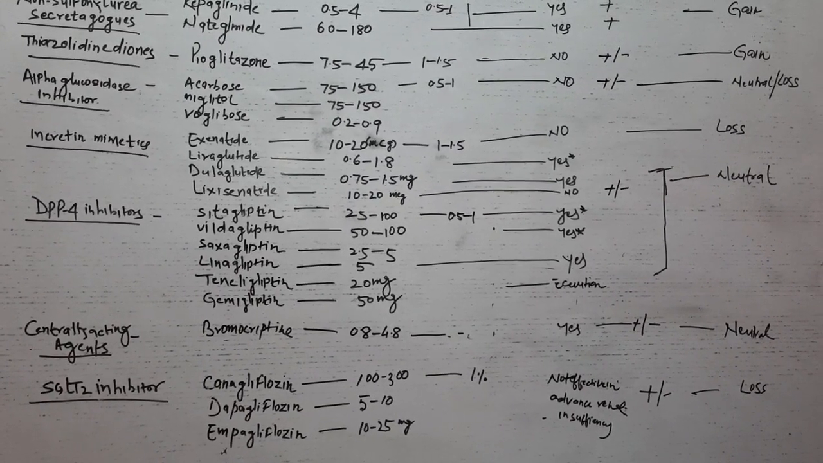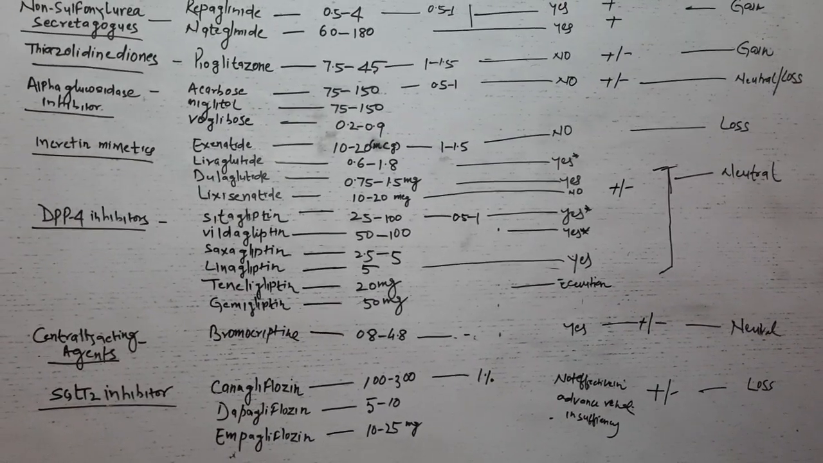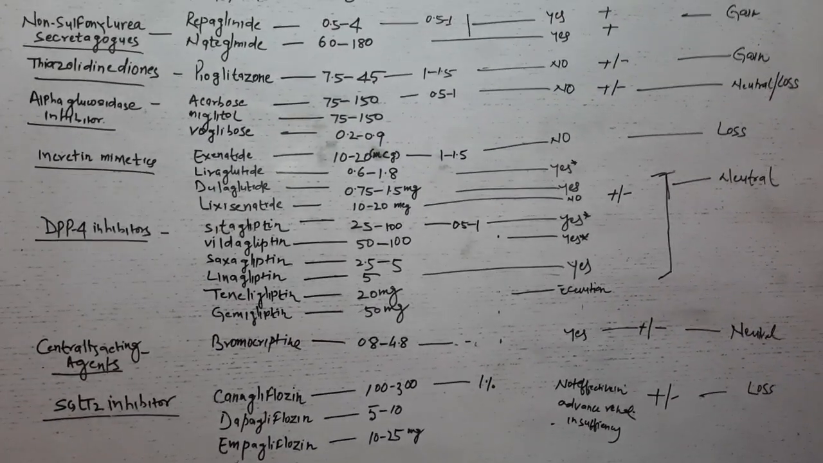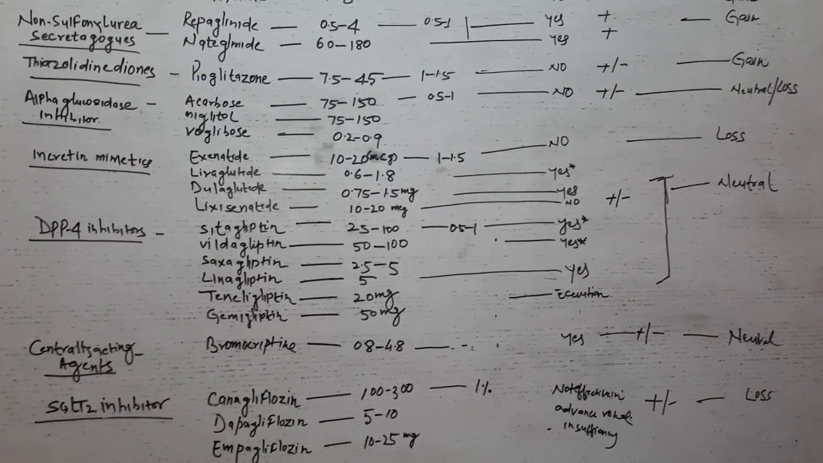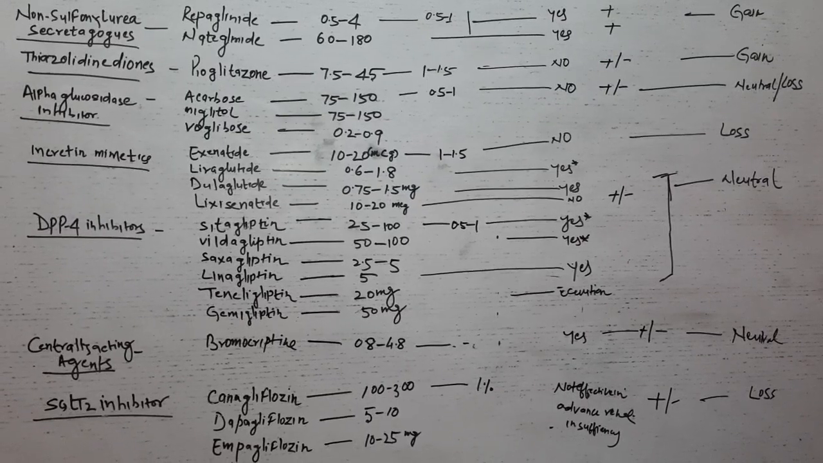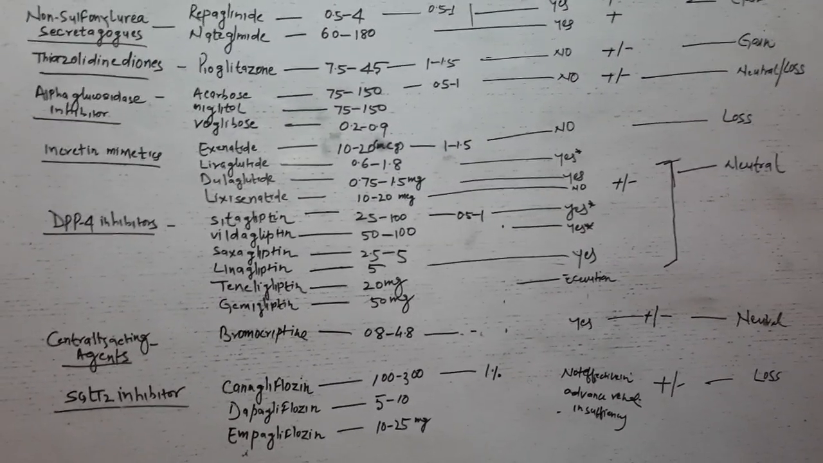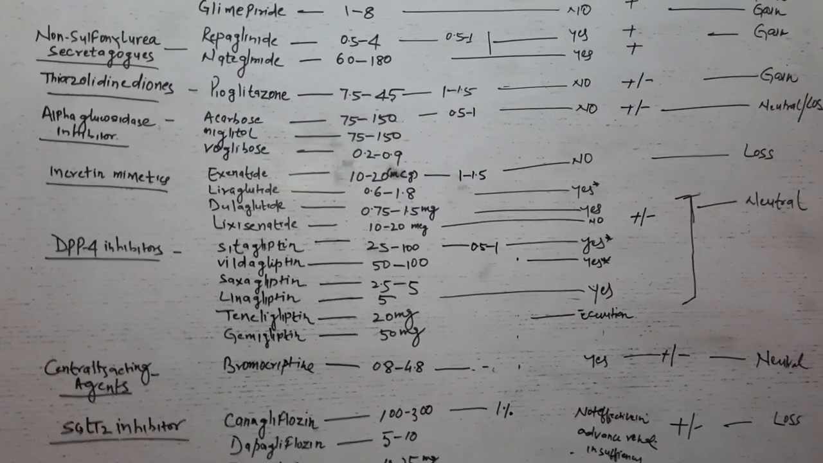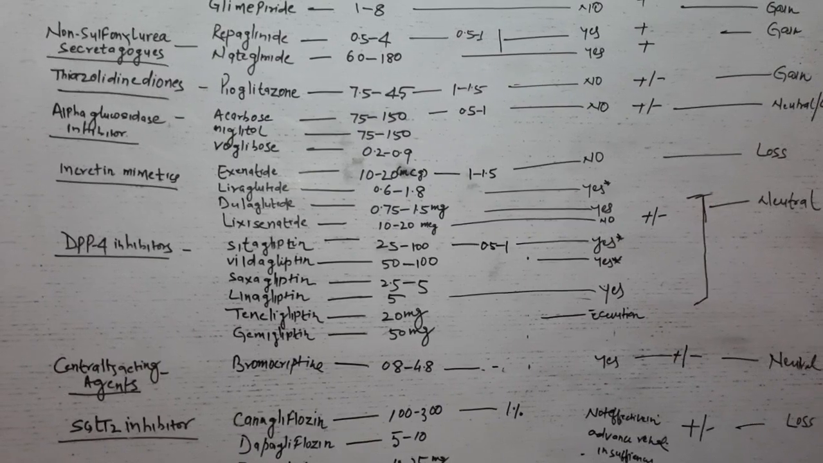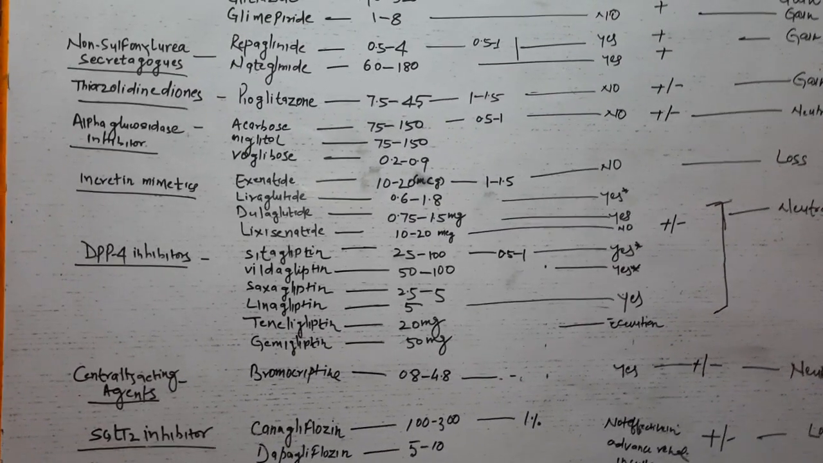Now we discuss voglibose. It is the latest alpha glucosidase inhibitor. Everything is displayed on the board. It is claimed to be more specific compared to acarbose for sucrose and maltose enzymes and to have a lower incidence of side effects. The dose is 0.2 to 0.3 milligram along with the first bite of food.